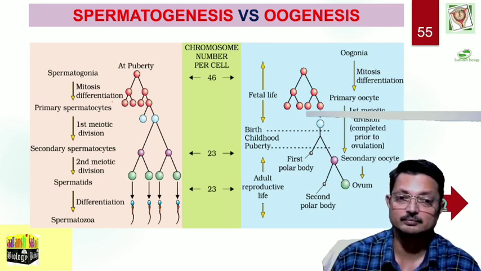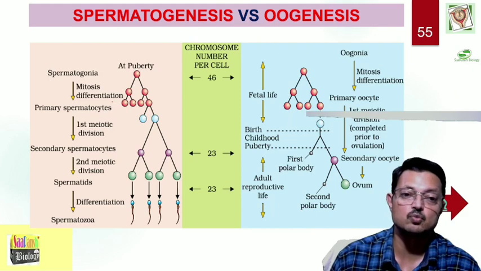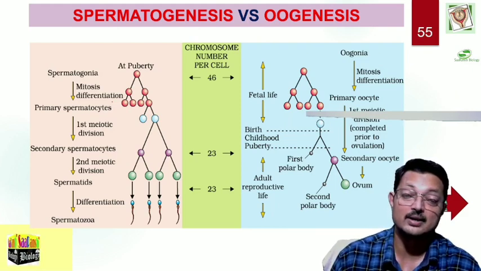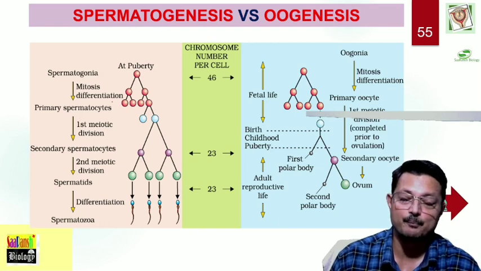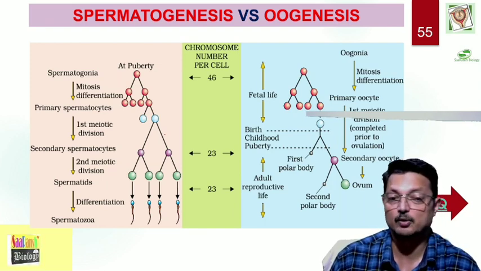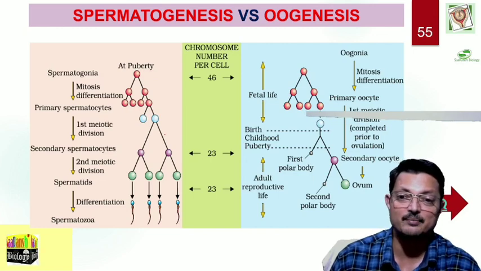prophase 1. Meiosis 1 gets completed prior to ovulation and results in formation of a first polar body, the unequal polar body, and the secondary oocyte, and the secondary oocyte further forms the ovum at the time of fertilization, and the second polar body. So as a result, you will find one beautiful calculation here.